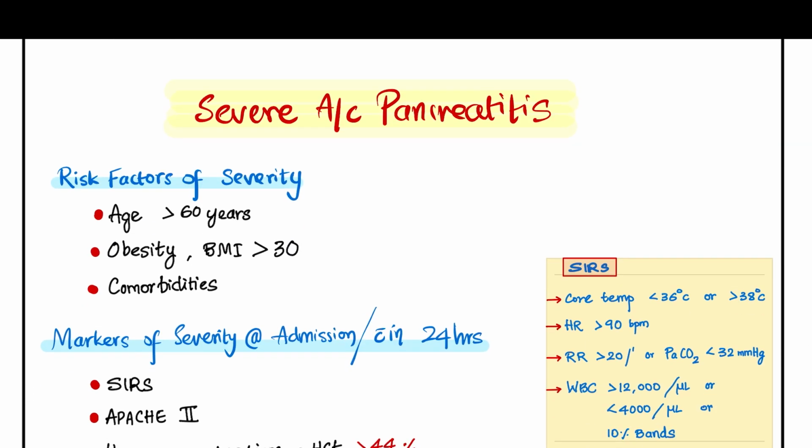Coming to severe acute pancreatitis, the risk factors for worsening of this condition are age more than 60 years, obesity where the BMI is more than 30, and comorbidities.